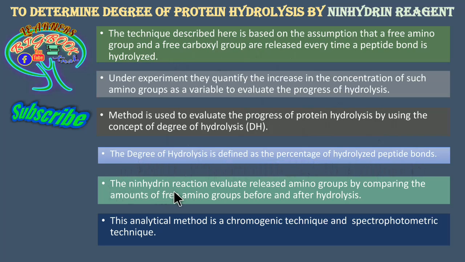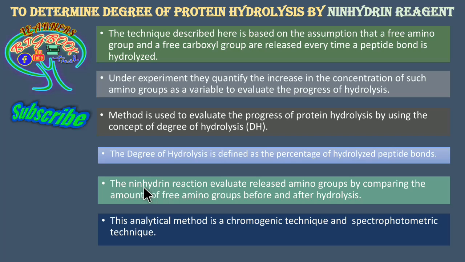The ninhydrin reaction evaluates released amino groups by comparing the amount of free amino groups before and after hydrolysis. A peculiar concept is seen in the ninhydrin reagent: it only reacts with free amino acids or free amine ends of the protein.